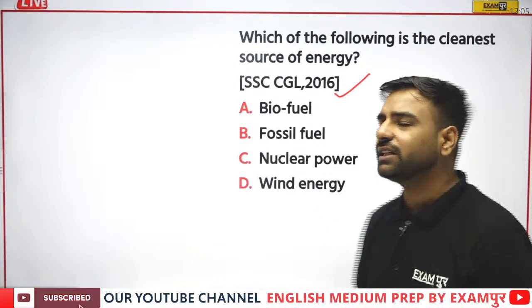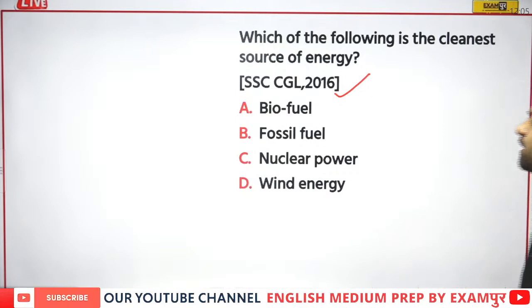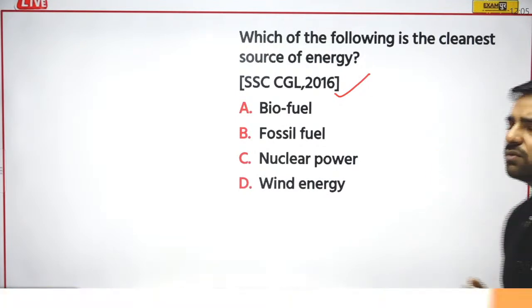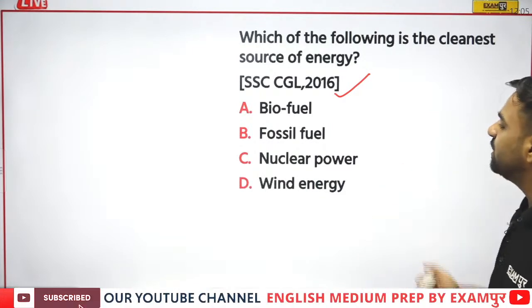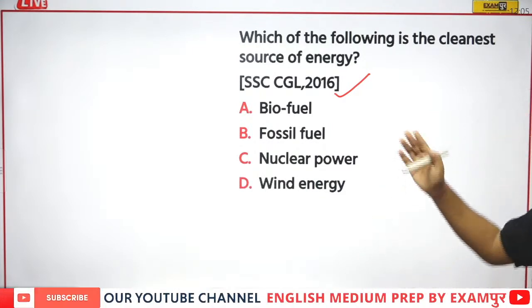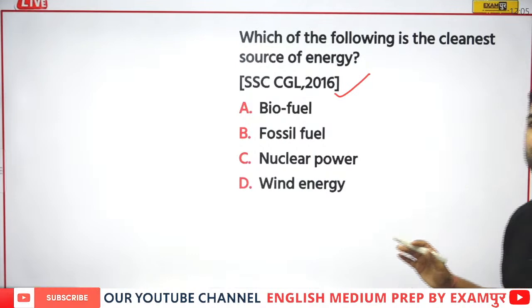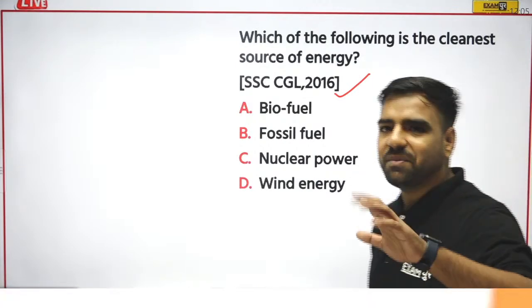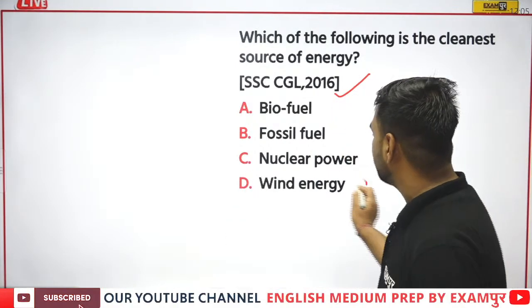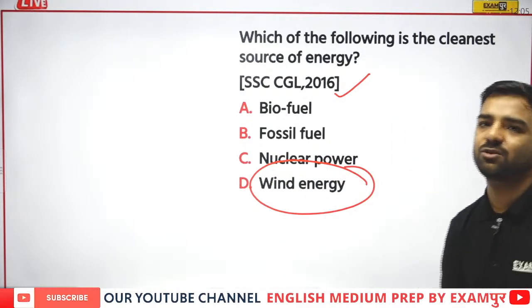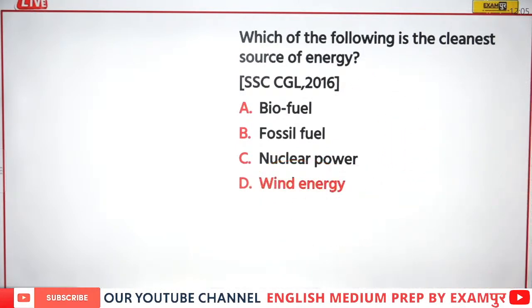If I talk about the cleanest source of energy, we can go through all these sources. If I talk about fossil fuel, it will create pollution. If I go with nuclear power, same thing. But if I go with wind energy, Ganesh, don't be in doubt, you are absolutely correct. Wind energy is actually the cleanest source. So option D is the correct answer.